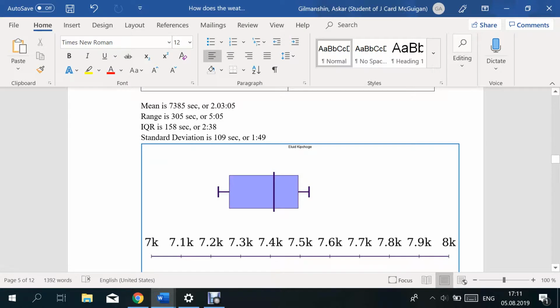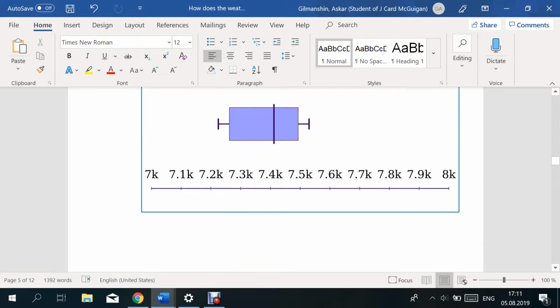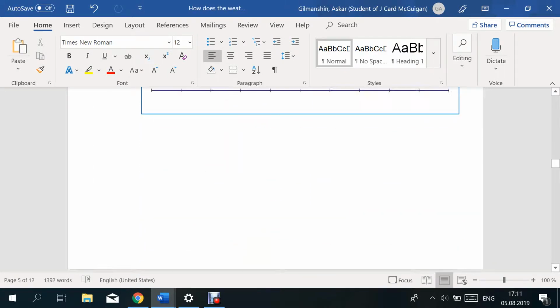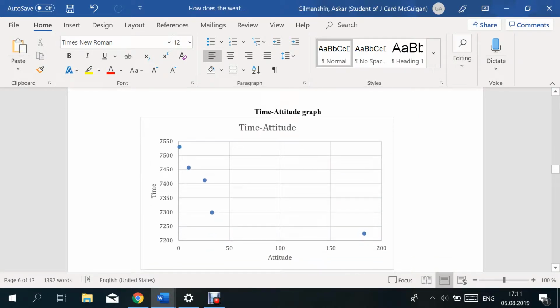You can see from the box and whisker plot this very small range where the median lies somewhere around 7400 seconds. That approximately equals 2 hours and 3 minutes. I'm sorry. Now we can see the time and altitude graph. So how does the altitude affect time, which means how does the altitude affect the result.